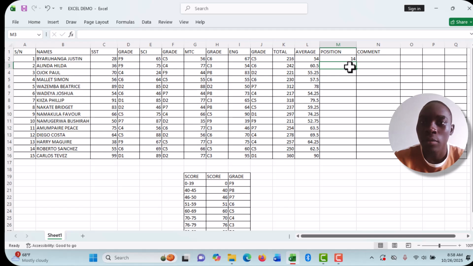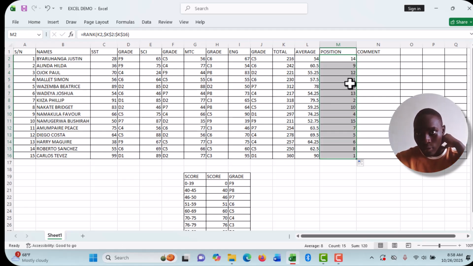So you can see this will be the 14th person. So I'll come and drag. When I drag, you can see all the positions. This is the best student, and out of my 15 candidates, this will be my worst student. This will be my worst, this will be my best.